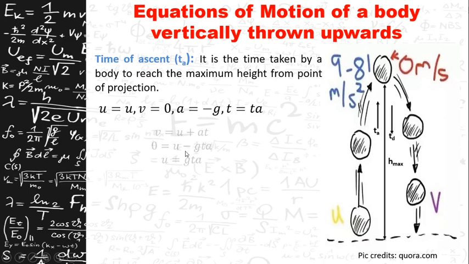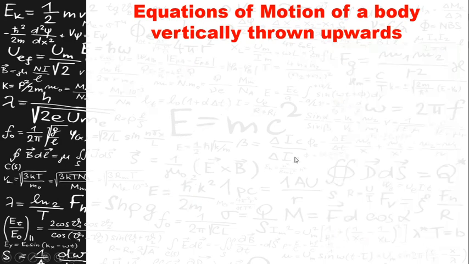So substituting these values in the first equation of motion, that is v is equal to u plus at, you will get ta is equal to u by g, that is the time of ascent. Now let us find the value for time of descent here.